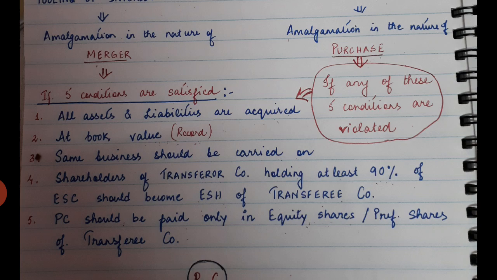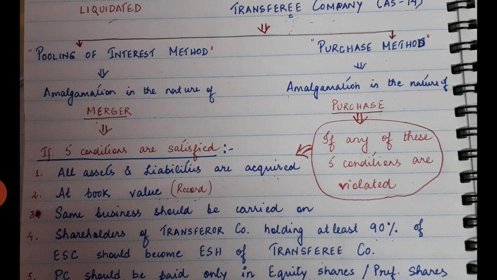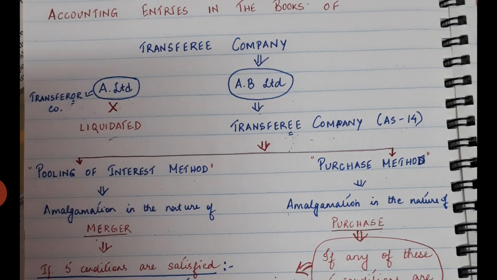The next condition, condition number 3: the same business should be carried on. They are talking about the business carried on by A Limited. Suppose A Limited had a business of making shoes; they are shoe producers and sellers.